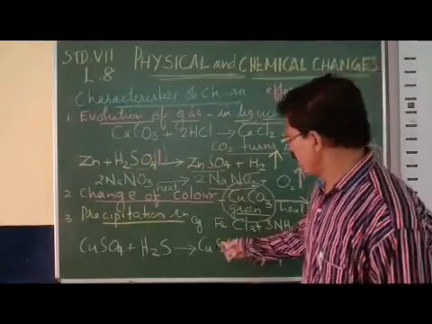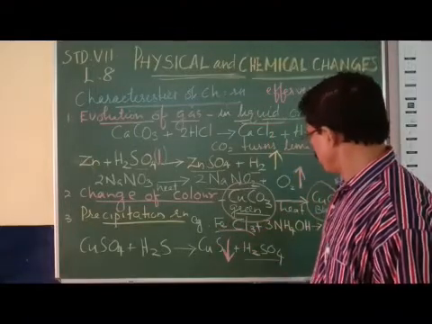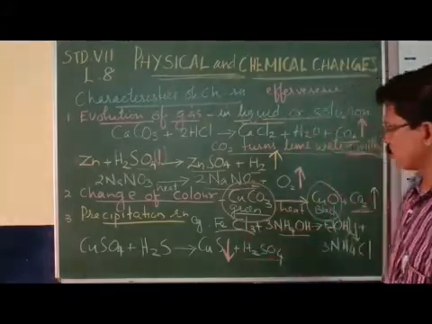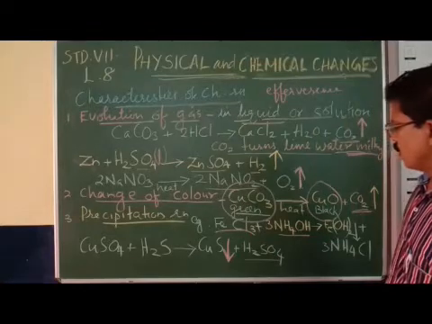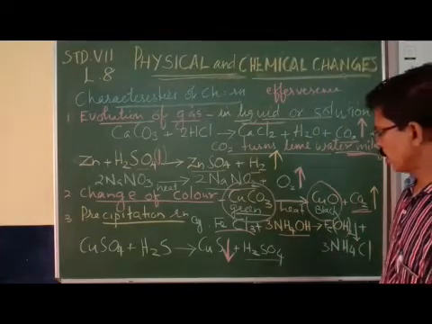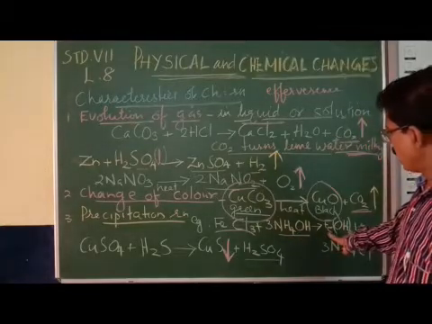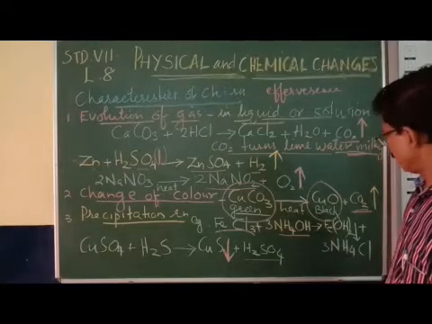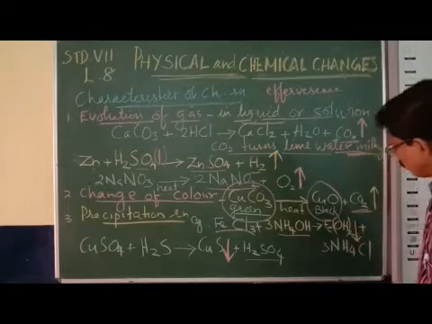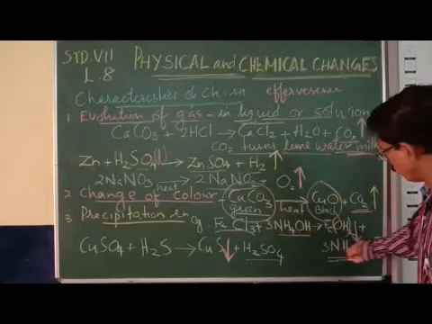Here is one more example. Iron chloride, FeCl3, reacts with ammonium hydroxide, NH4OH, and forms iron hydroxide. Iron hydroxide is a precipitate which settles down in the test tube, and ammonium chloride is formed along with it.